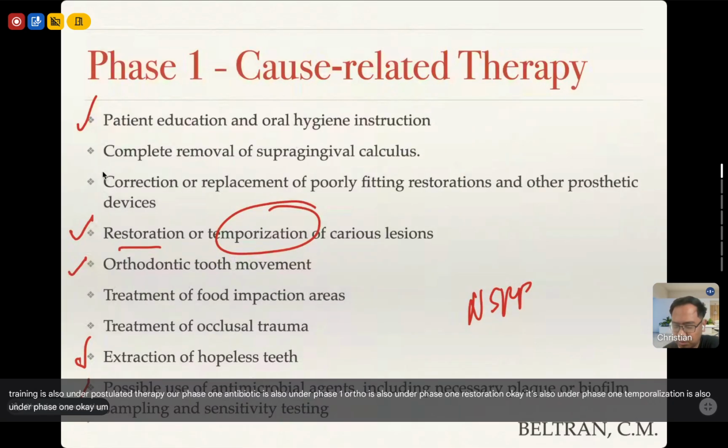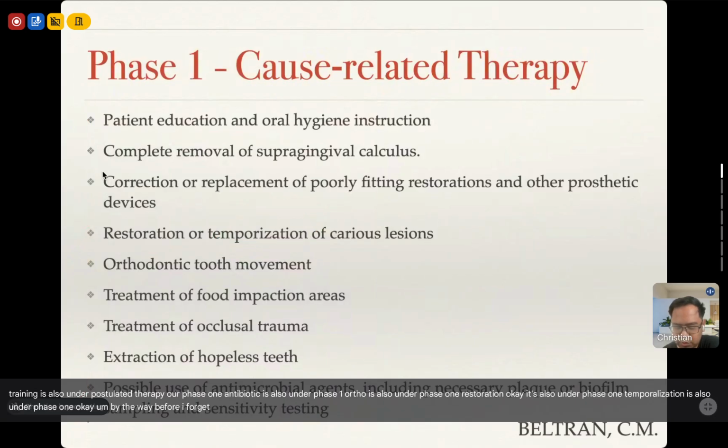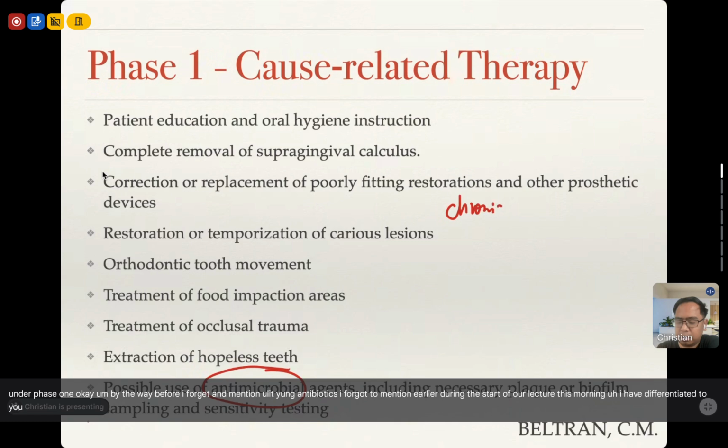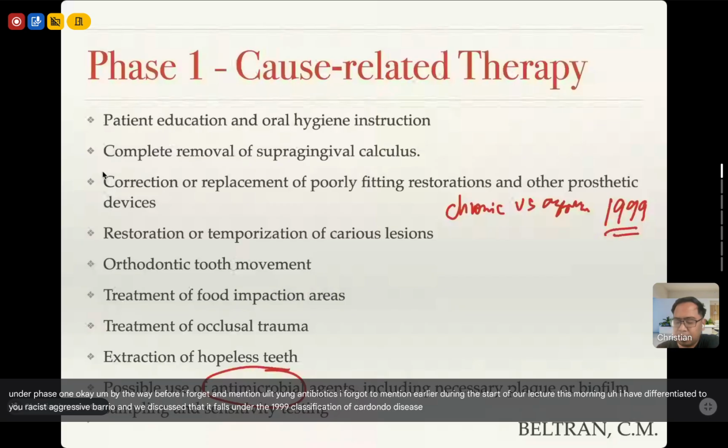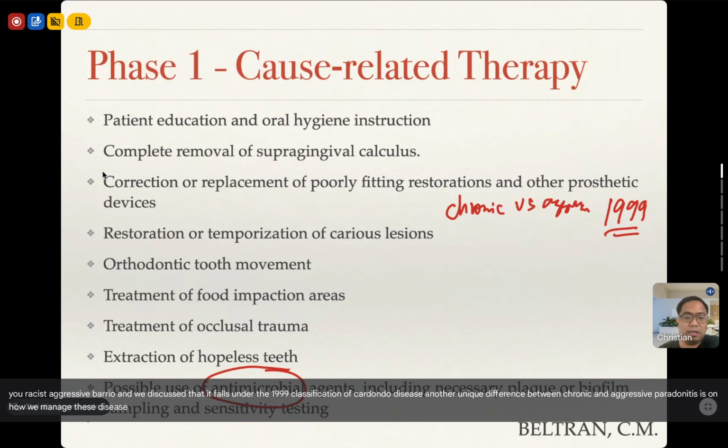By the way, before I forget, na-mention ulit yung antibiotics. I forgot to mention earlier, di ba, during the start of our lecture this morning, I have differentiated to you chronic versus aggressive perio. And we discussed that it falls under the 1999 classification of periodontal disease. Another unique difference between chronic and aggressive periodontitis is on how we manage this disease. Let's say for chronic perio, the patient is healthy.